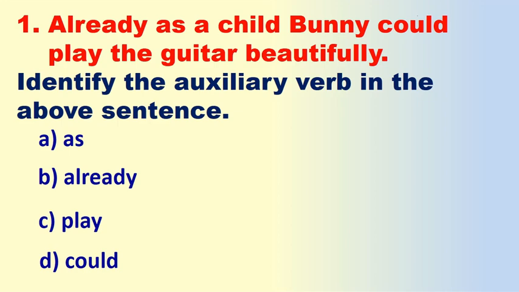Now the first question is: "Already as a child, Bunny could play the guitar beautifully." Identify the auxiliary verb in the above sentence. Options: A. Yes. B. Already. C. Play. D. Could.